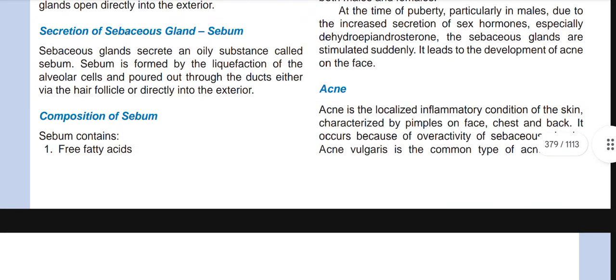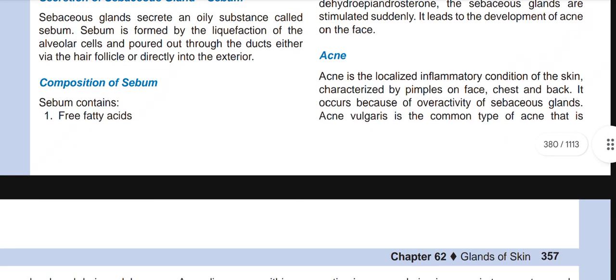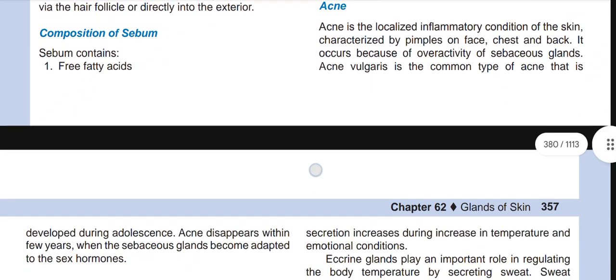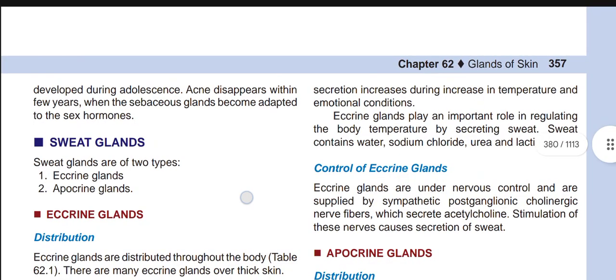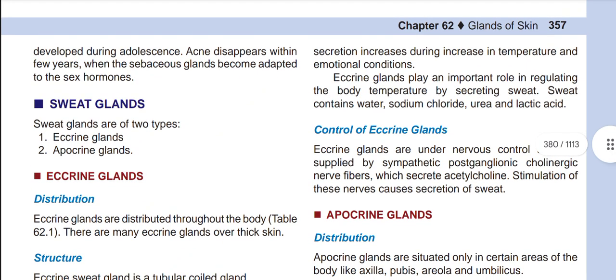What is acne? Acne is a localized inflammatory condition of the skin characterized by pimples on the face, chest, and back. It occurs because of overactivity of sebaceous gland. Acne vulgaris is the common type of acne that is developed during adolescence. Acne disappears within a few years when the sebaceous glands become adapted to the sex hormones.